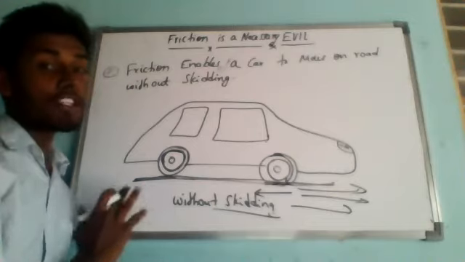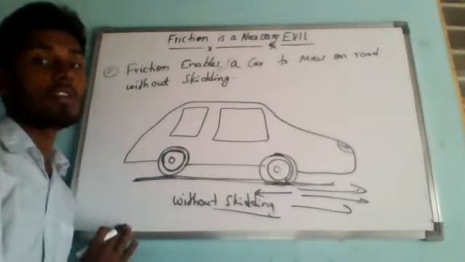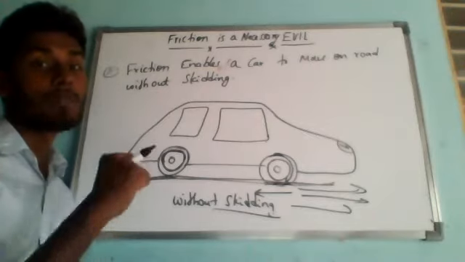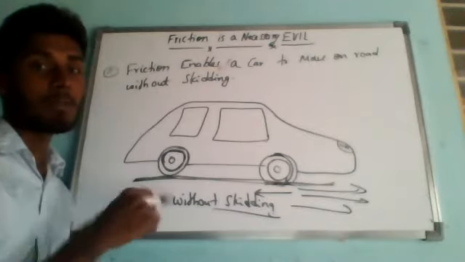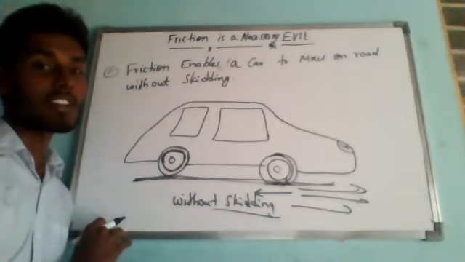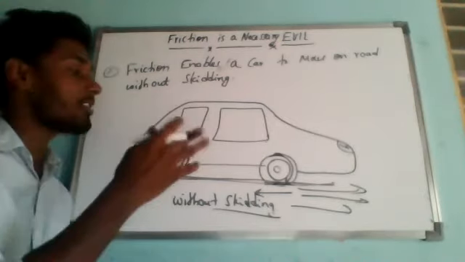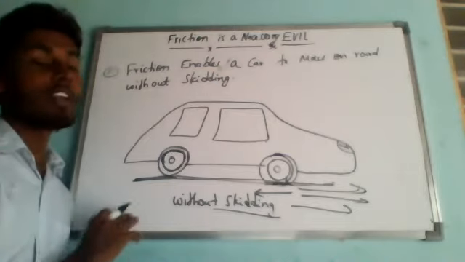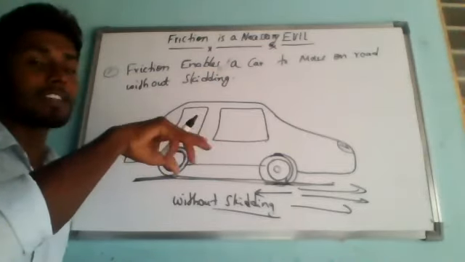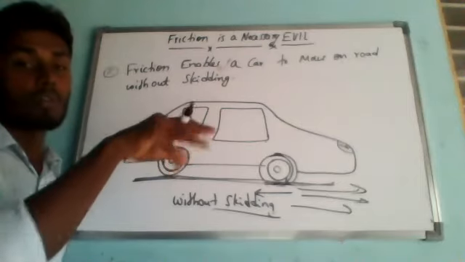If there were no friction between the car tires and the road, then the wheels of the car would spin at the same place, but the car would not move forward at all. So the car would stay where it was. We can also observe that if the tires lose their grip, meaning the upper layer has some kind of grooves, correct or not?